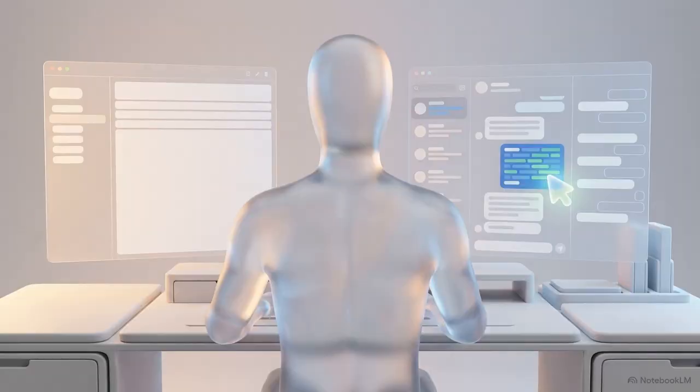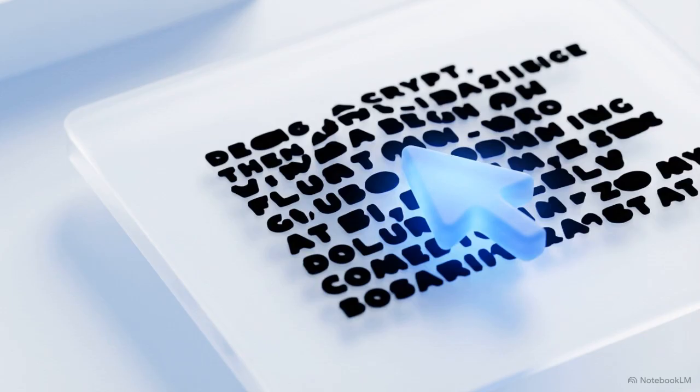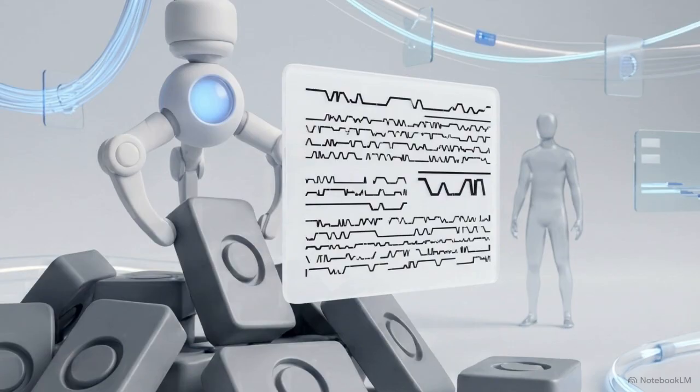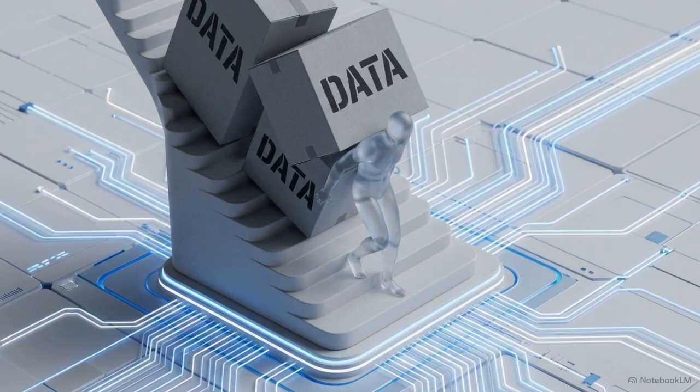Moving a simple client update from a team chat into an email involves a repetitive manual loop. You capture a screenshot, copy the text, then switch windows and paste it all into a new draft. Despite having access to advanced language models, the user remains the primary logistics worker for their own computer.